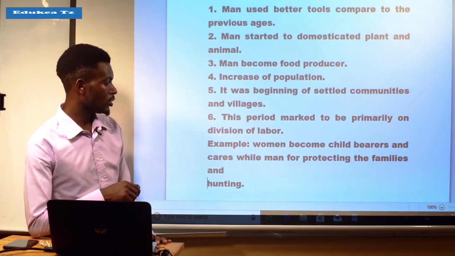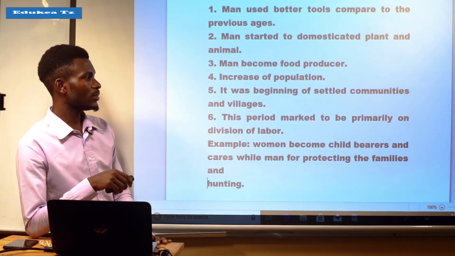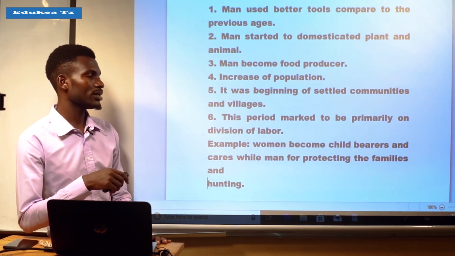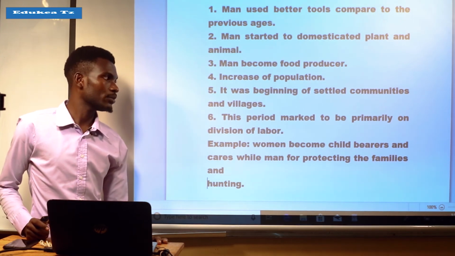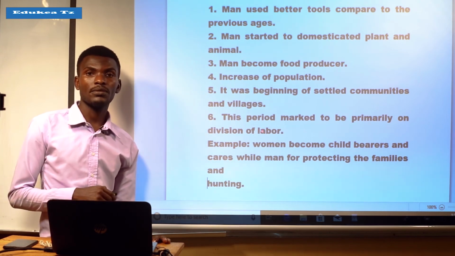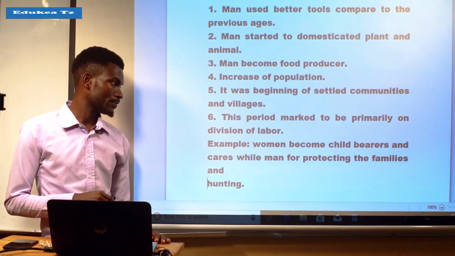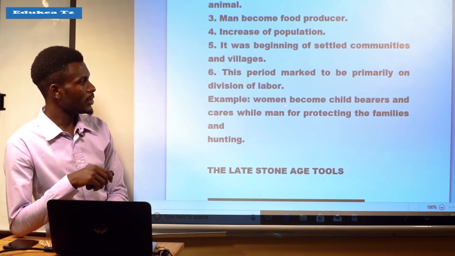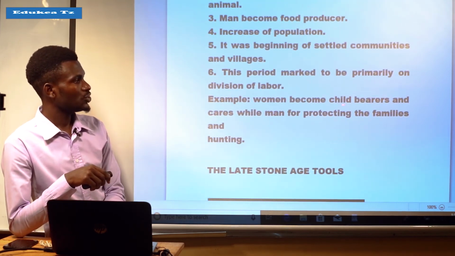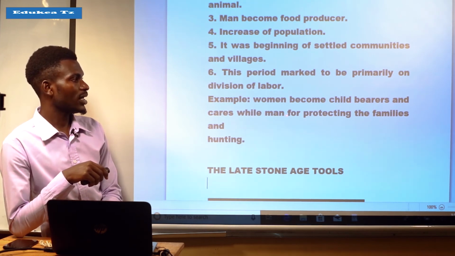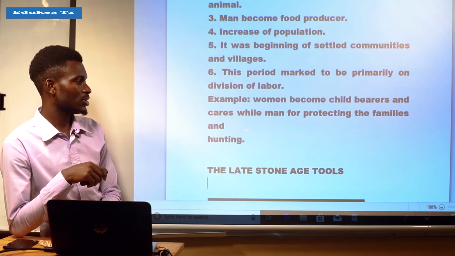And the last one, this period marked the beginning of the division of labor between women and men. For example, women became child bearers and carers, while men were for protecting the family and hunting.